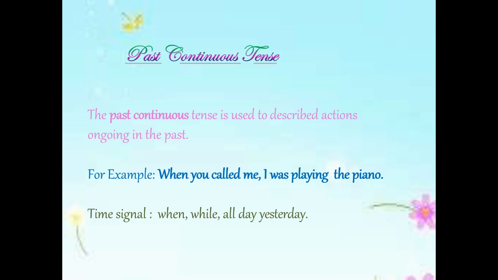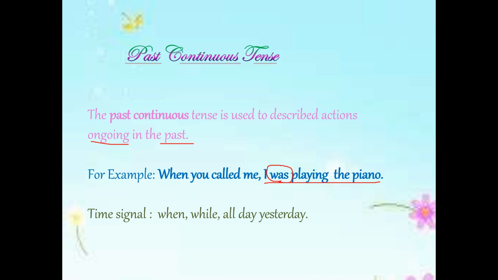Okay. Now the past continuous tense. The past continuous tense is used to describe an action ongoing in the past, not in the present. When one action is going on, the second action is said in the continuous, shown with was, were.